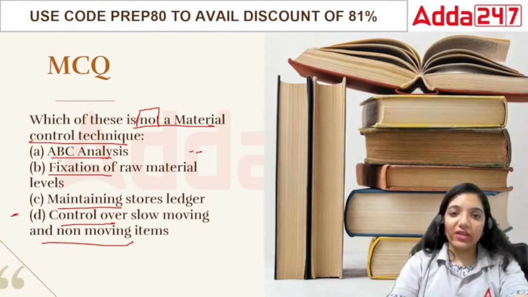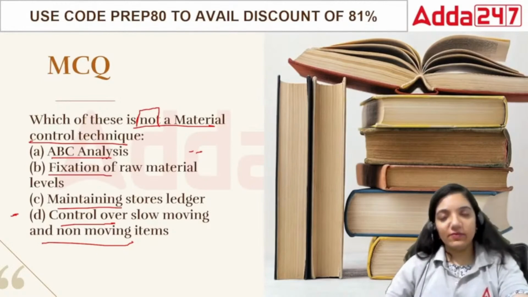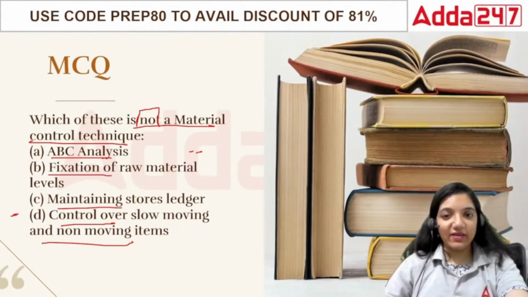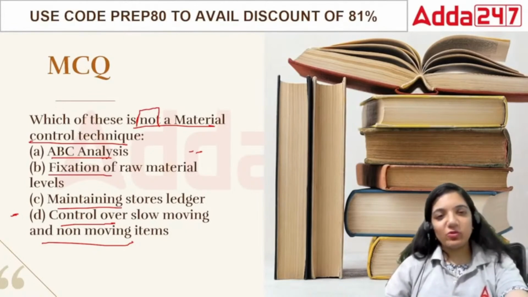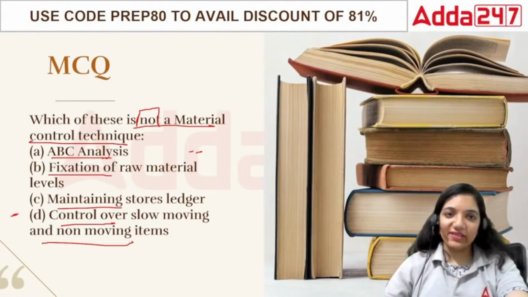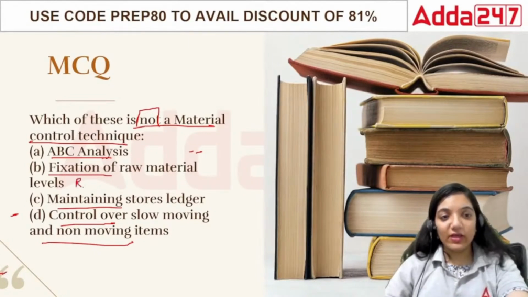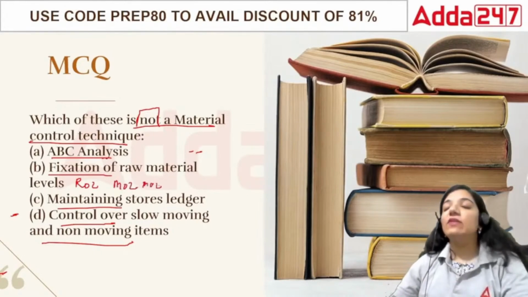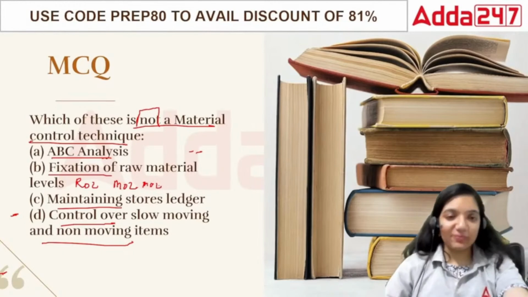In this case, they decide which particular part is very important. They keep it as A. The second one would be B, based upon less important. Which one is least important would be categorized as C. Fixation of raw material levels means they define the reorder level, the reorder quantity, the maximum ordering level, and the buffer stock. They define this part as well.